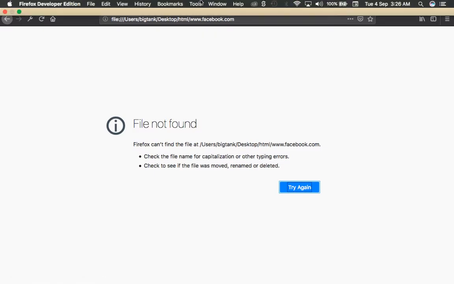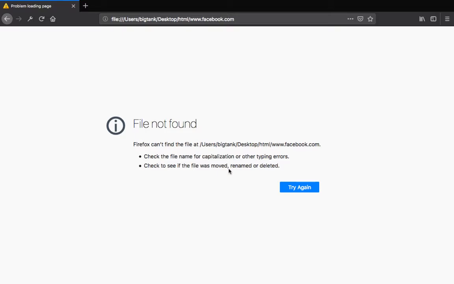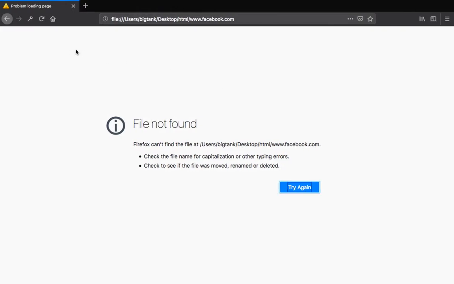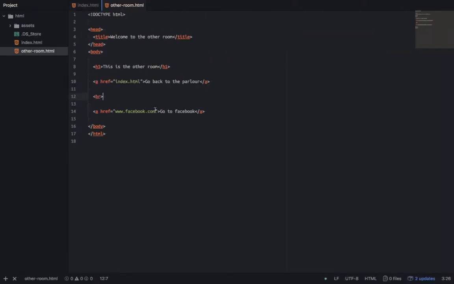Let me check again. It's supposed to work. Oh, but this is the format like this.